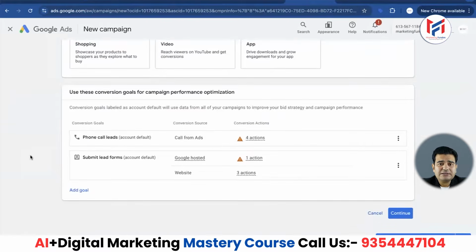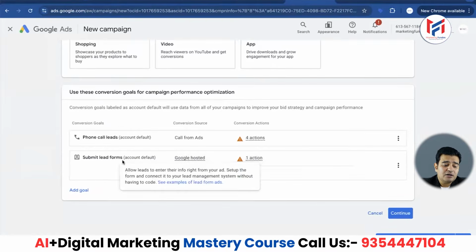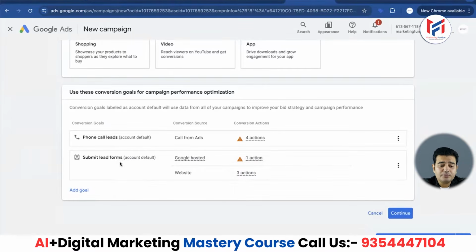Once we selected the search ad, let's say that we need to generate leads. We could choose call option or any option is also possible. But let's choose lead option for now. Submit lead form, this is the option we call as the goal that has been set up already and which we have already created, right? So we particularly selected this. You can see here. And let's say that if you need to remove someone, then you can also remove them from here. Is this clear?